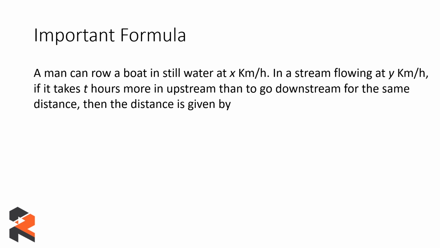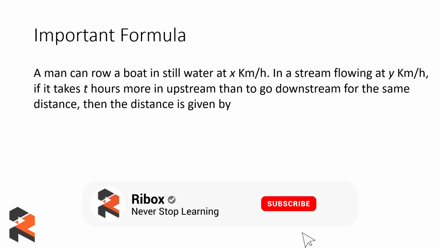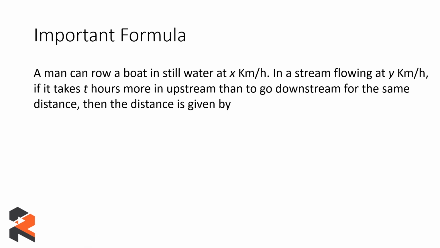Now let's analyze the things which are given in this question. The man can row a boat in still water at x kilometers per hour. So the speed of the man is x and the speed of the stream is y. But the question additionally says it takes t hours more in upstream than to go downstream, and then asks what the distance is. So we need to find out the distance. It is given by the formula x square minus y square into t divided by 2 into y. And since we are finding the distance, it will be in the units kilometers.